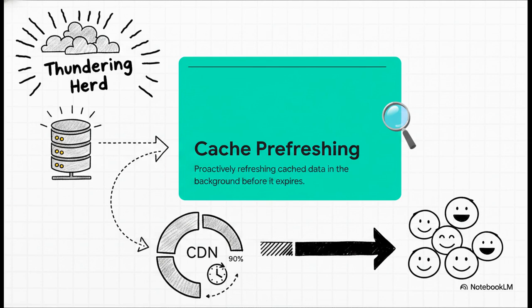Okay, but what happens when that 5-second CDN cache actually expires? Normally, you'd get hit by a thundering herd where millions of users suddenly smash through to your origin server all at once. Total disaster. So to eliminate that, we use cache refreshing, also known as stale-while-revalidate. The CDN proactively fetches the new update in the background at about 90% of the time to live. Thanks to this brilliant trick, the users never, ever experience a cache miss.